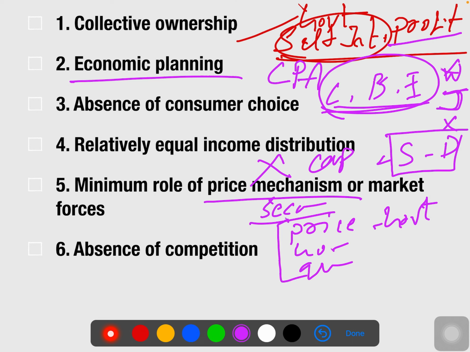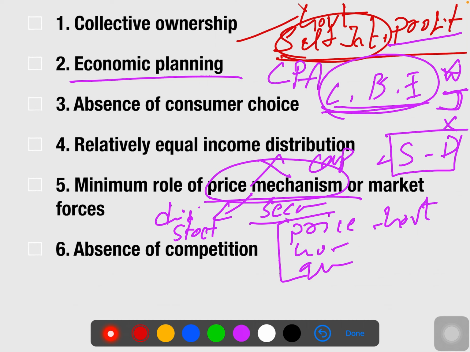So that's the reason for the minimum role of price mechanism: it's a secondary option when it comes to disposal of stocks. Whenever we have to dispose of stock, only at that time do we think about the price mechanism. Otherwise, all the time the price will be fixed by the government, so there is no role of price mechanism.